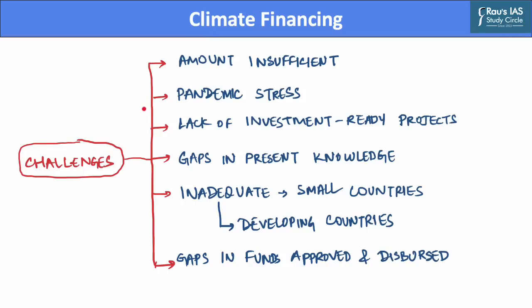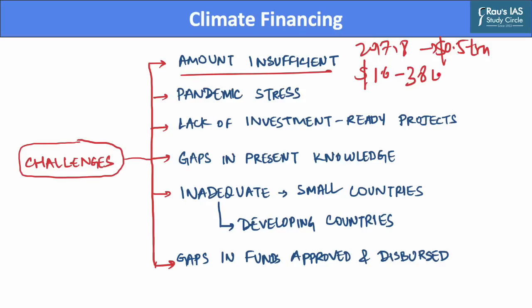Now, what are the challenges associated with mobilizing climate finances? The first challenge is that the amount provided by international organizations is insufficient. While climate finance in the years 2017 and 18 crossed the mark of about $0.5 trillion, according to the IPCC report, the estimated investment required was between 1.6 to 3.8 trillion dollars per annum, and hence the provided amount is insufficient.